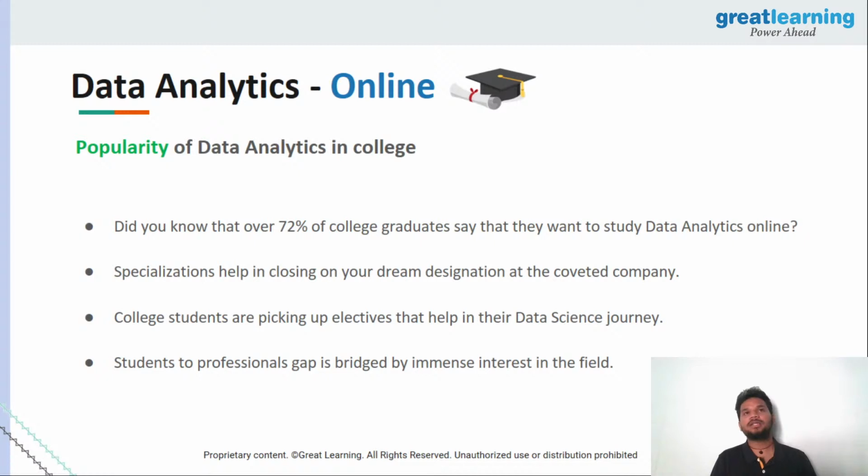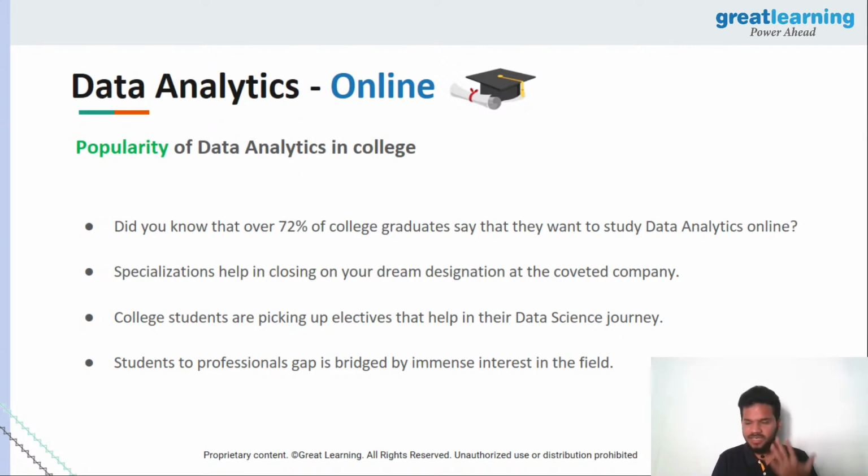And an important thing that you should know at this point in time is that data analytics is very, very popular among college people as well. 72% of college graduates say that they want to study data analytics online. They want to do something in this particular domain because it's a fascinating thing, right? I just showed you one use case of how you can work with Amazon reviews. There's literally thousands of places. Everywhere you look, you can find a way to perform any sort of data analysis on it, right?